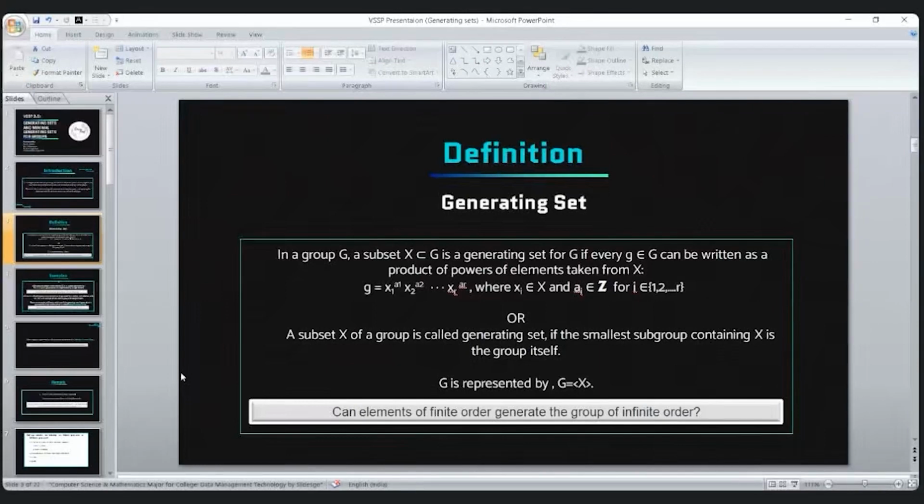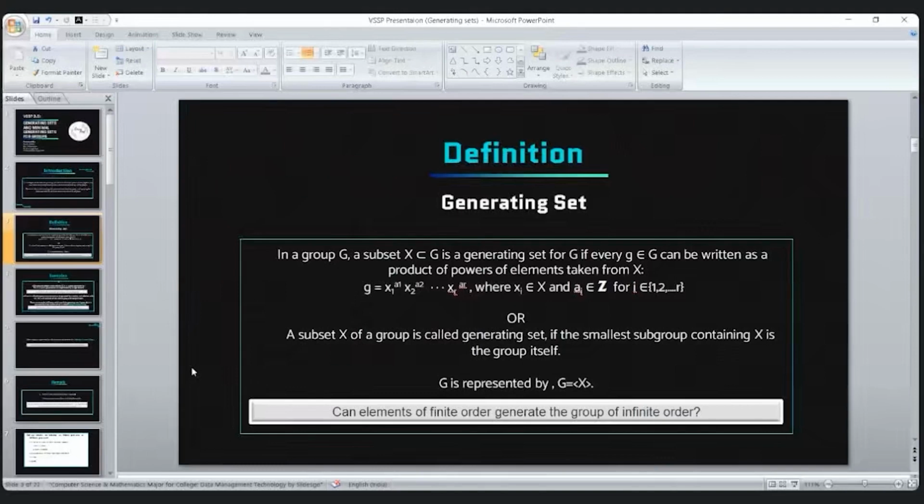Another definition: a subset X of a group is called a generating set if the smallest subgroup containing X is the group itself. Then we can say the group is generated by X, and we represent it like this.